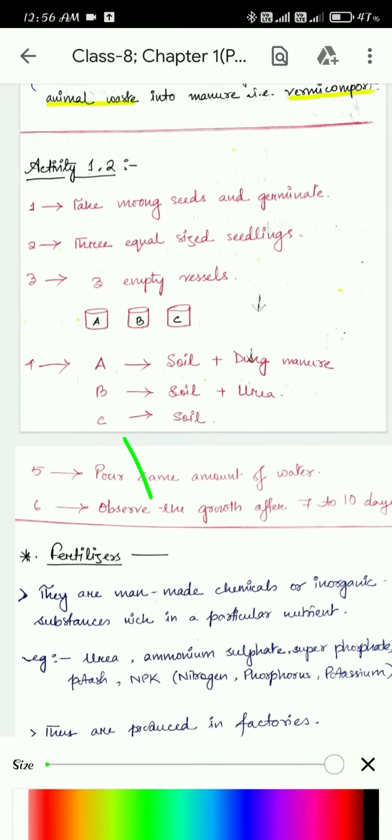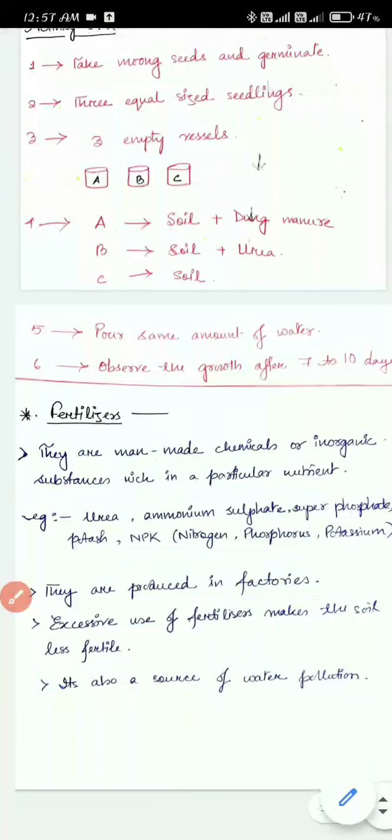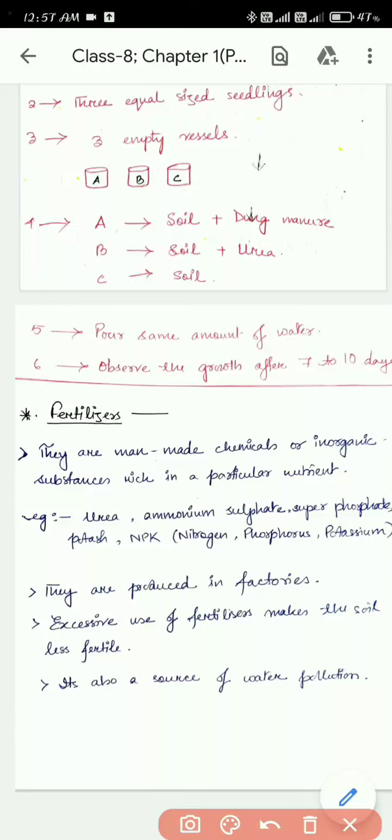So from here we can conclude that adding of fertilizer helps the plant to grow nicely. This is the experiment that you can conduct, and this is all about activity 1.2. Okay, so now let's learn about fertilizers. We have learned about manure, now we will learn about fertilizers. So what are fertilizers?